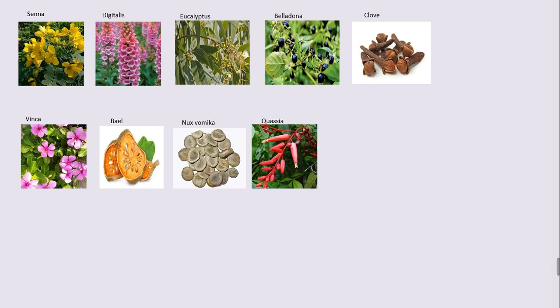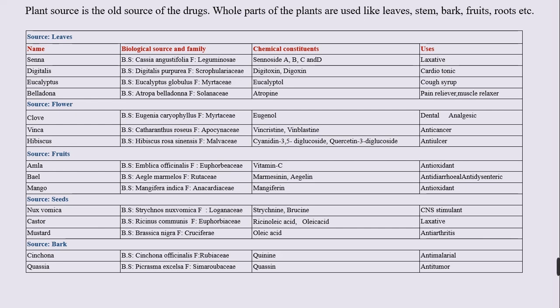So there is a trick: whenever you study any crude drug in pharmacognosy, it's better to always study with the images for your better understanding.